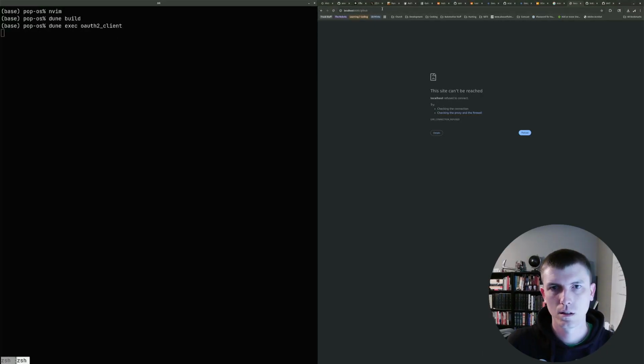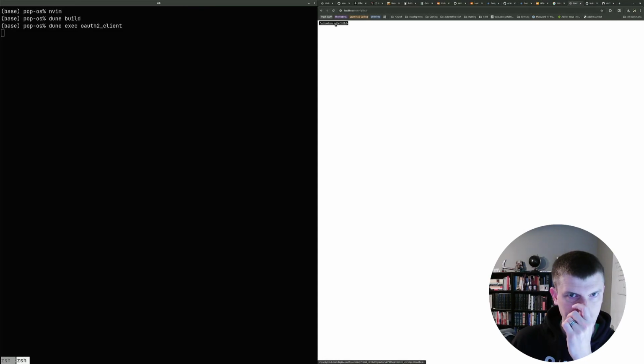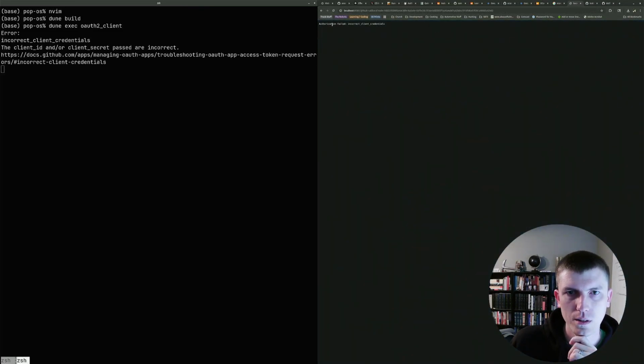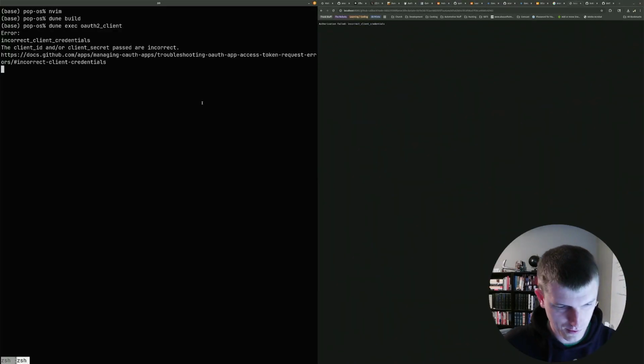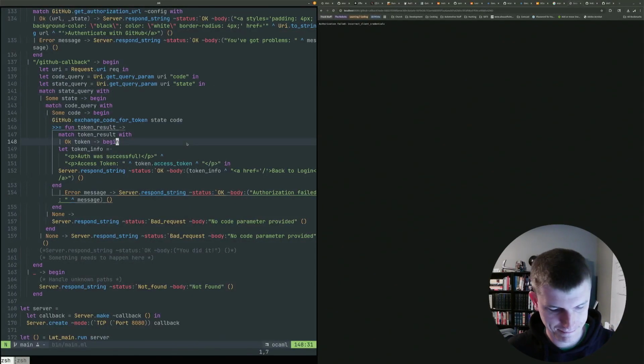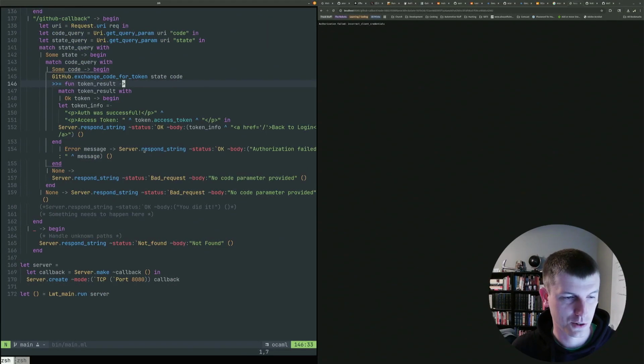When we were hitting this, we really want that error to be displayed on the screen, don't we? Oh no, it does. Authorization failed. Incorrect client credentials. Okay. Oh, well, sweet. We've done it then. I think we just need to do some smoke testing to see where we're at, and then we might be done with the GitHub integration. That was unexpectedly quick. I mean, it only took us a week of streaming to do it, or 2 weeks, I think.